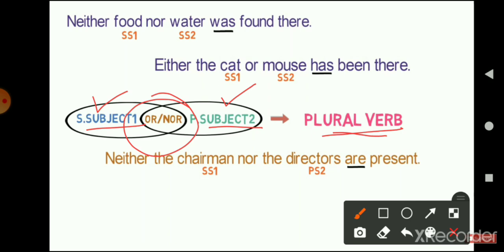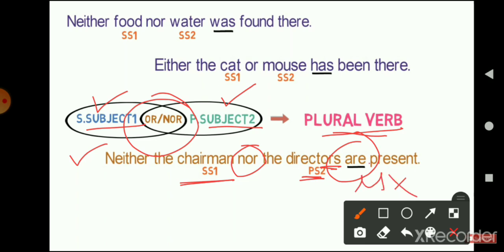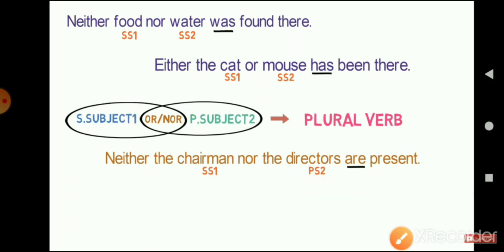Here you can see an example is given. Neither the chairman is the singular subject, and it is joined by nor. The directors is in plural form, so we have used the plural verb are here, not is. So if one subject is singular, the second is plural, and both are joined with nor or or, then we use a plural verb. This is the second rule.